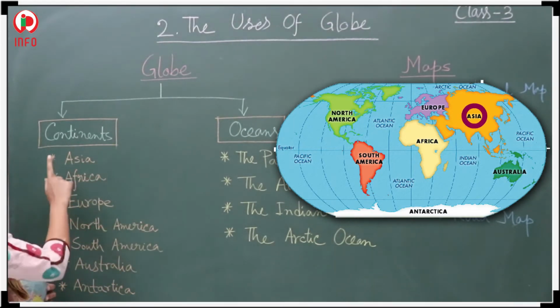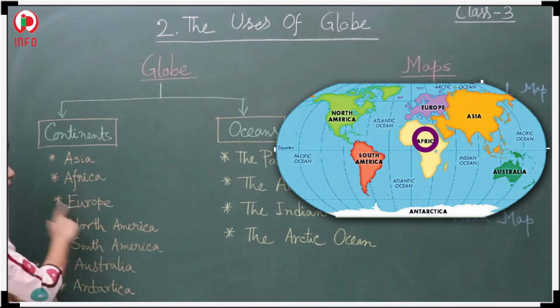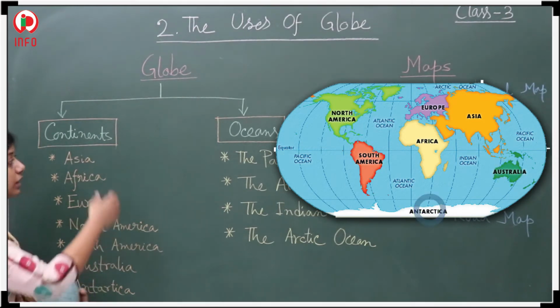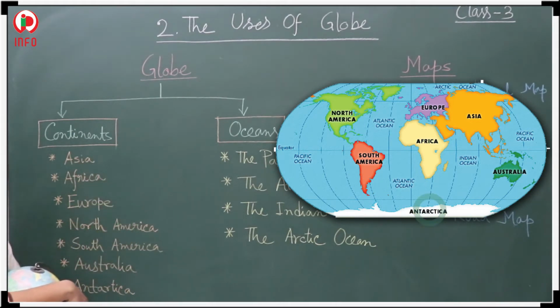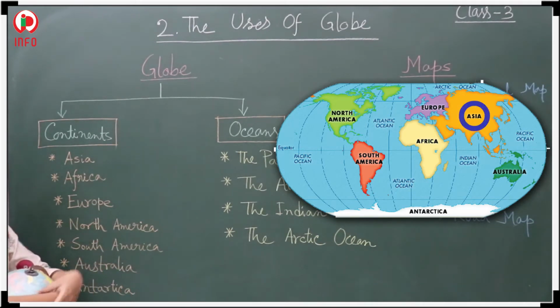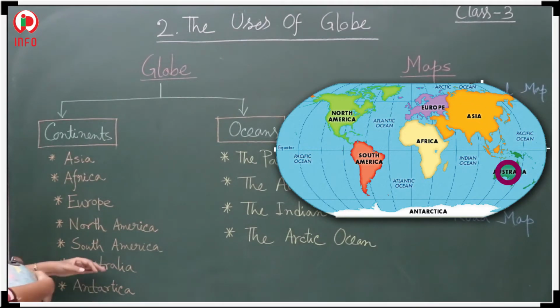First one is Asia, Africa, next Europe, next North America, next South America, next Australia, next Antarctica. These are the 7 continents, and now I will explain one by one. Asia is the biggest continent among all the other continents. And which one is the smallest? Do you know? Australia is the smallest continent in the world.